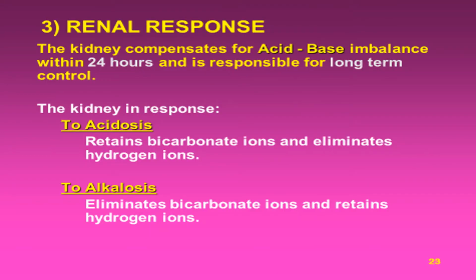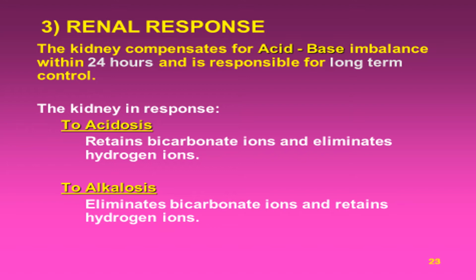Renal response. The kidney compensates for acid-base balance within 24 hours. Chemical buffers respond within seconds. Lungs within minutes, and the kidney responds within 24 hours, and it is responsible for long-term control. The kidney, in response to acidosis, when the pH falls, retains bicarbonate ion and eliminates hydrogen ion. In alkalosis, it eliminates bicarbonate ion and retains hydrogen ion.